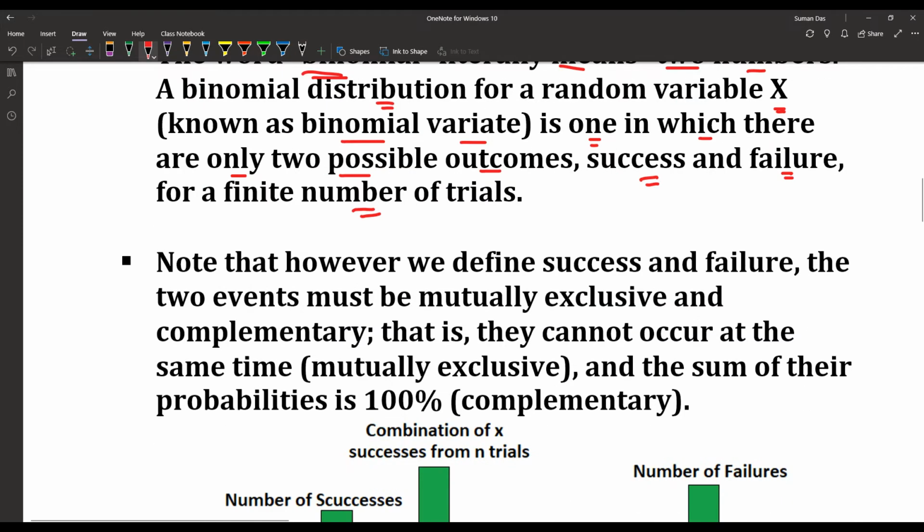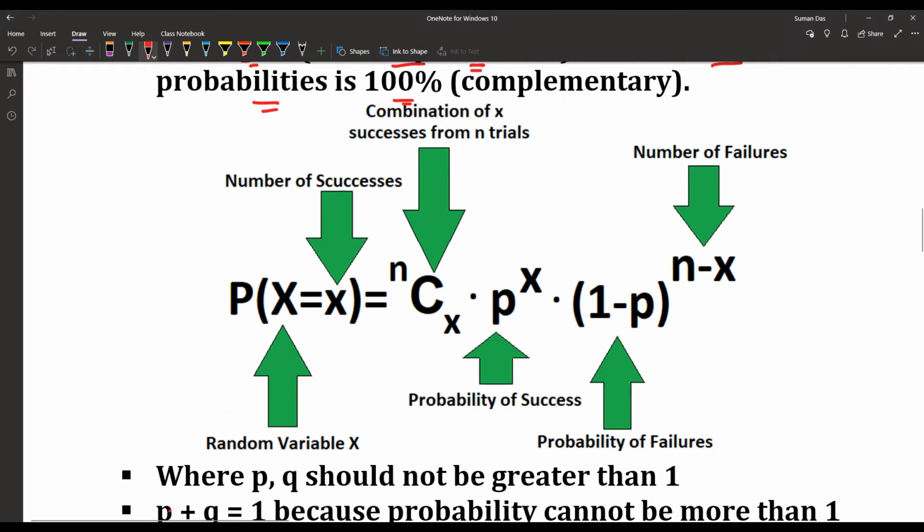Note that however we define success and failure, the two events must be mutually exclusive and complementary. That is, they cannot occur at the same time. Those are the properties of mutually exclusive events, and the sum of their probabilities is 100%. That means complementary. So what is the formula saying?